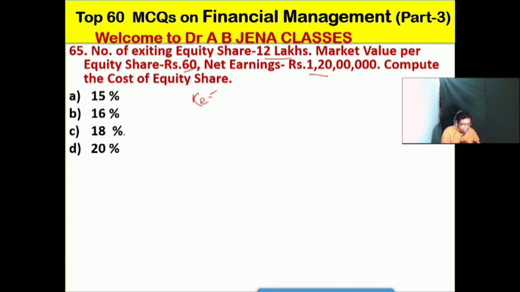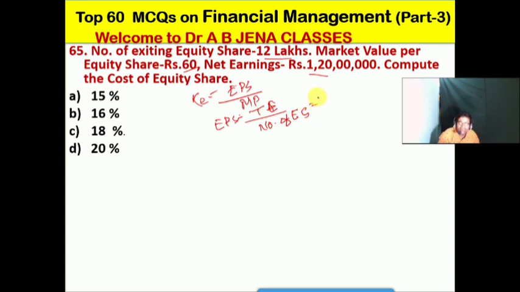It's also very simple. KE: how will you calculate? EPS, earning per share, divided by MP, the market price of the share. So how will you calculate the EPS? It's total earnings, that is total profit, divided by the number of equity shares.